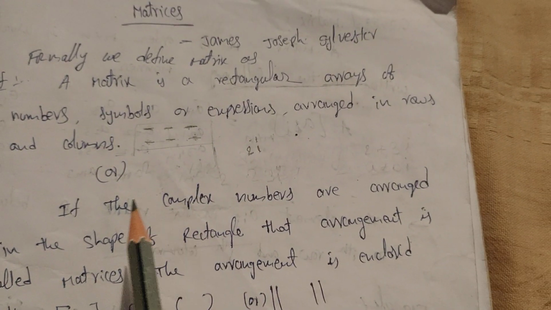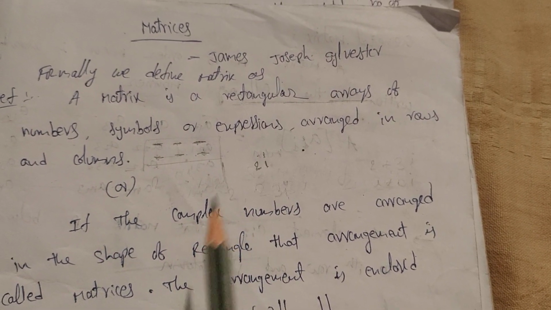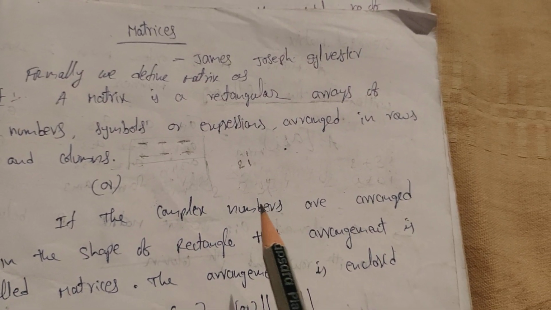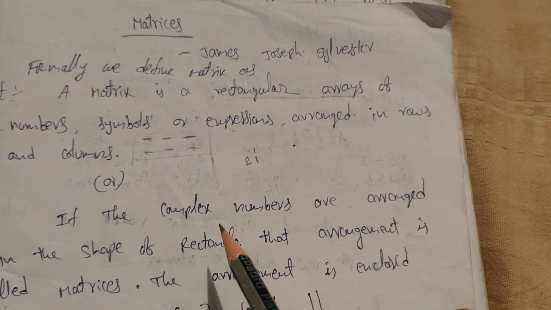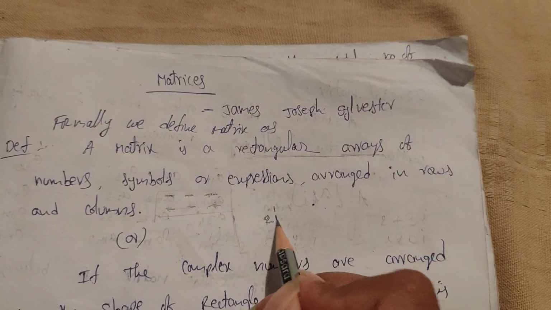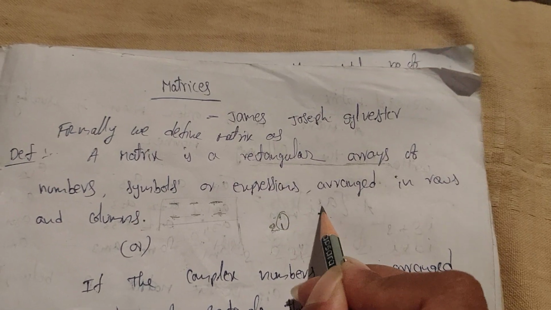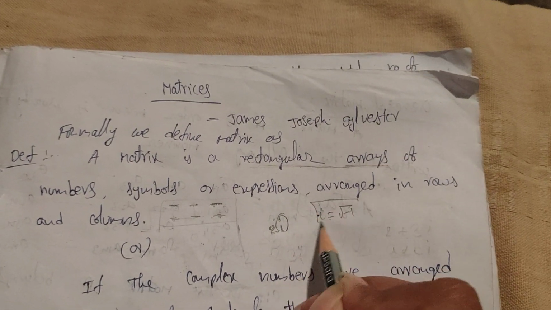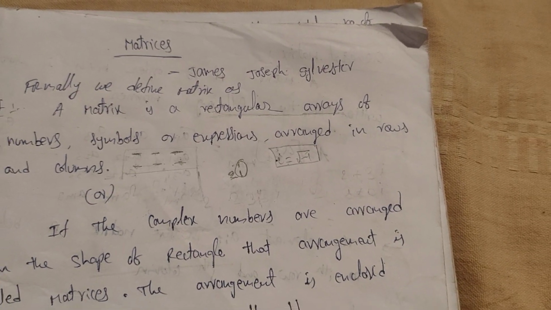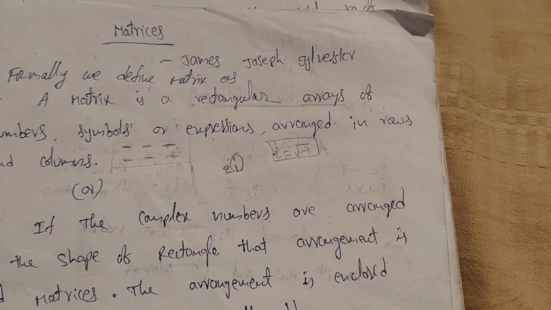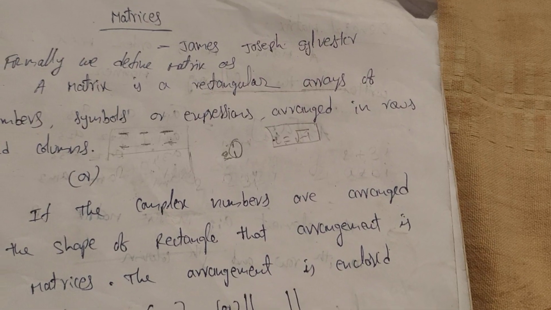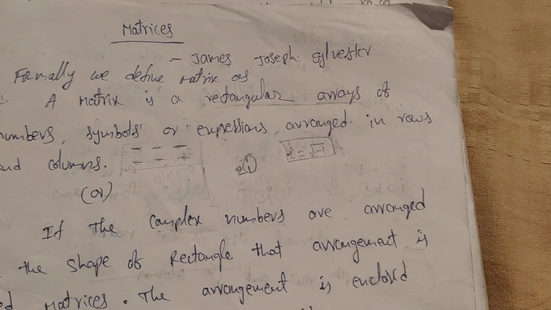In another way, if we go only with complex numbers, that means the biggest set of numbers in the universe is called the complex numbers. What are complex numbers? For example, 2i. Here i means the imaginary number. i is equal to root over minus 1. It was introduced by Euler. So i is called iota. i is equal to root over minus 1, or i squared is equal to minus 1, is called the imaginary number.